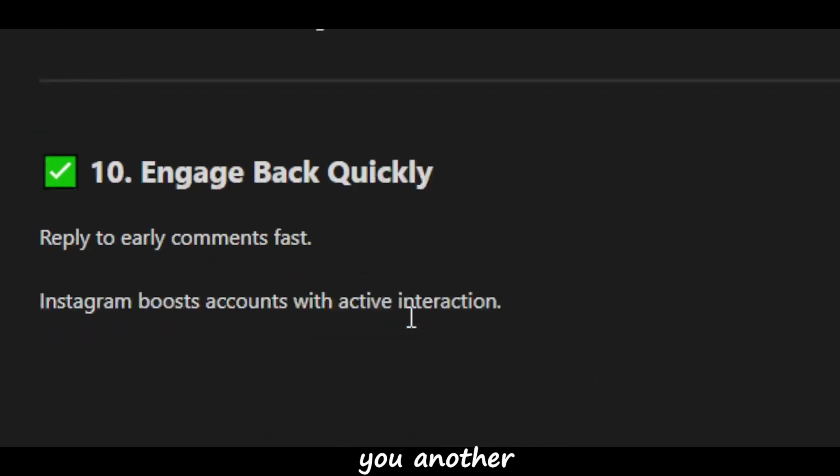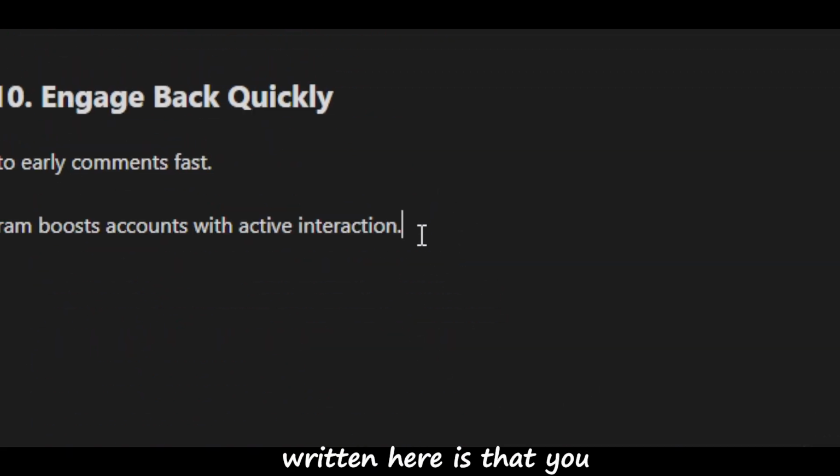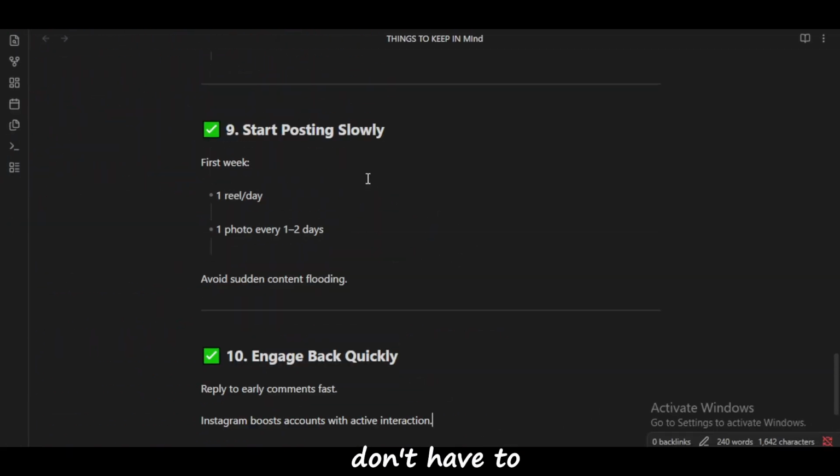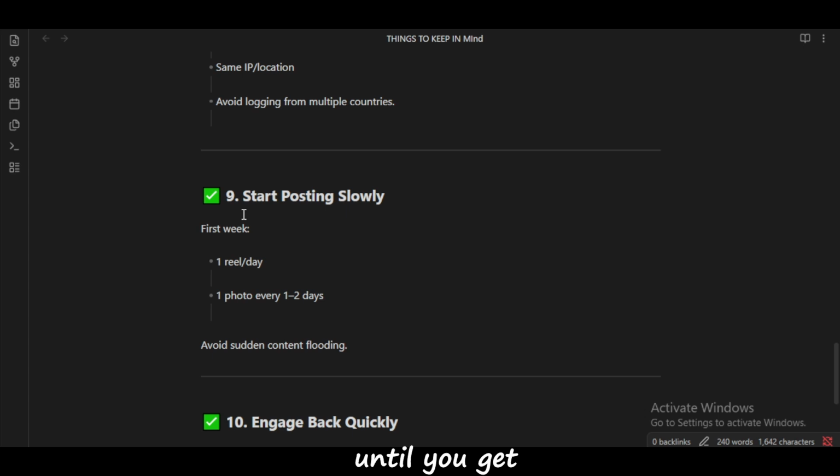And I will tell you another thing that is not written here, is that you don't have to post your link in your Instagram bio, because if you do, Instagram will 100% shadow ban your account until you get 10,000 followers. Don't post any link. After you get your first 10,000 followers, then post your link.